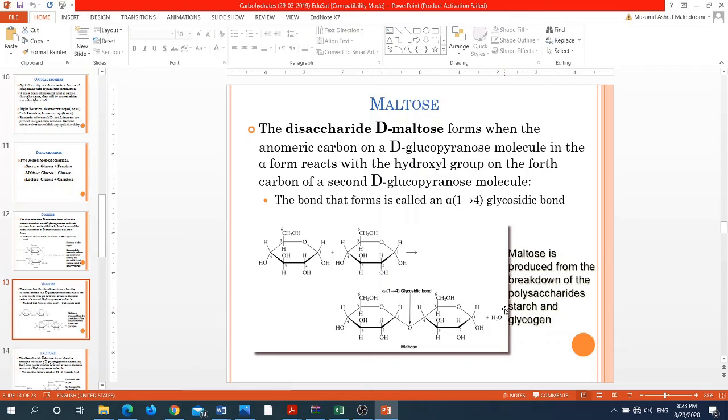Remember that maltose is produced from the breakdown of the polysaccharides starch and glycogen. Maltose is present in high concentration in the cane sugar, so it's also referred to as the malt sugar.